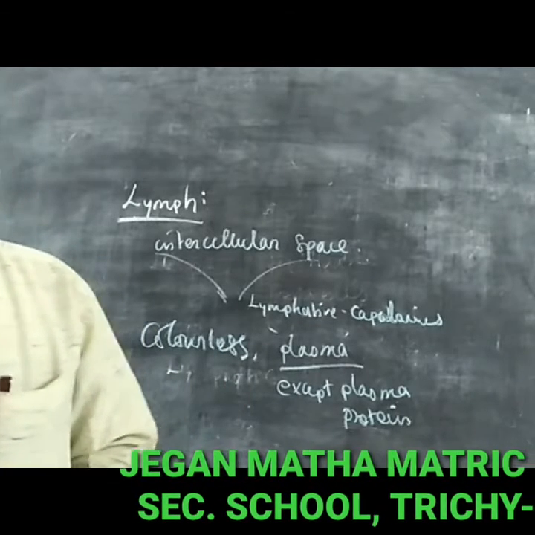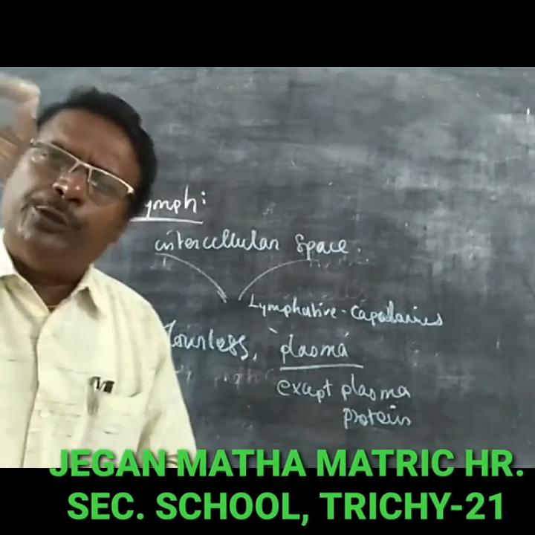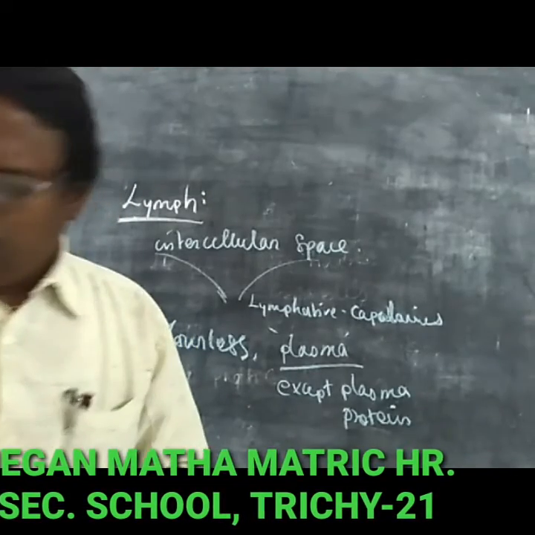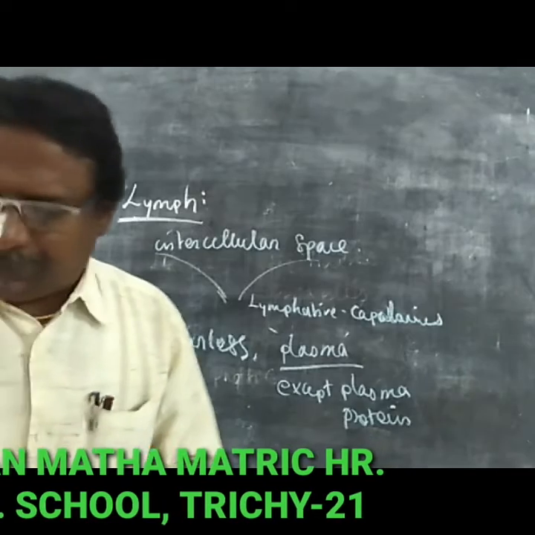It contains a very small amount of nutrients.